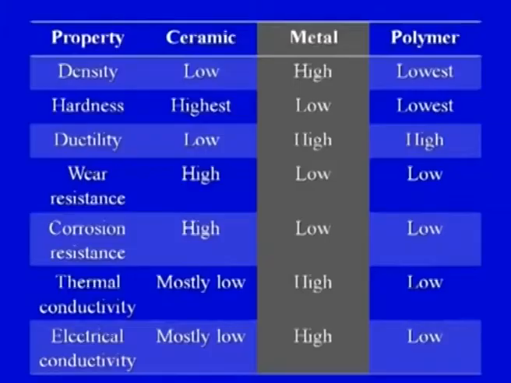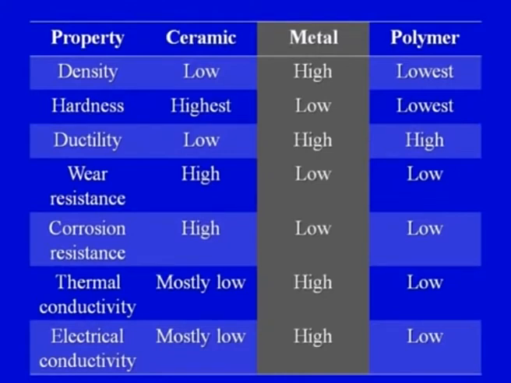So, one by one we can try to understand the difference, that what are the good properties of ceramics which are not present in the metals, or what are the danger areas or limitations in ceramics where metals have got an edge. So, first important property on your screen is density. So, density, you can see ceramics have low density, metals have high density and polymers have lowest density.